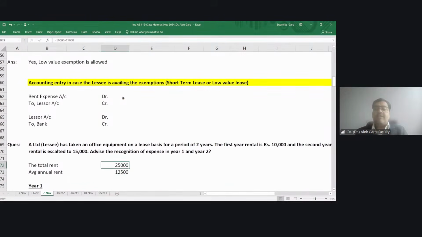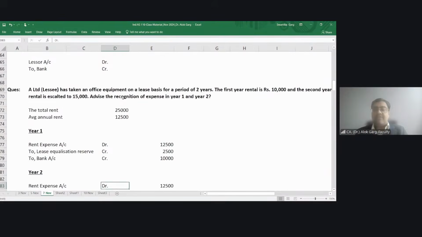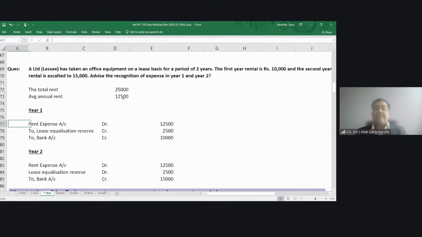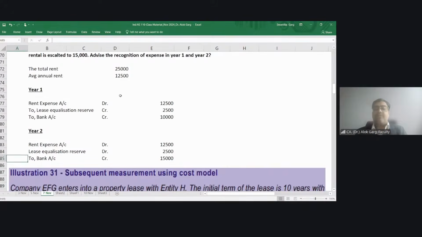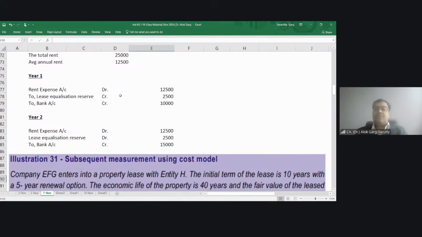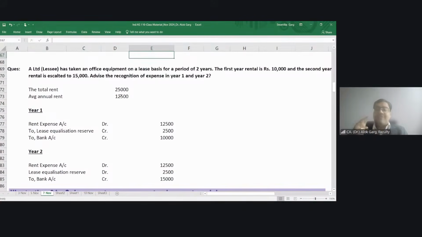So total rent means 25,000. Average annual rent is 12,500. What is the accounting entry? In the first year, rent expense has to be debited by 12,500, but bank is credited by 10,000. So 2,500 rupees of lease equalization reserve is going to be created. In the second year, rent expense is debited by 12,500, but bank is credited by 15,000. So lease equalization reserve is debited by 2,500. Okay. So this is your accounting entry on recognition of rental expense on a straight line basis.